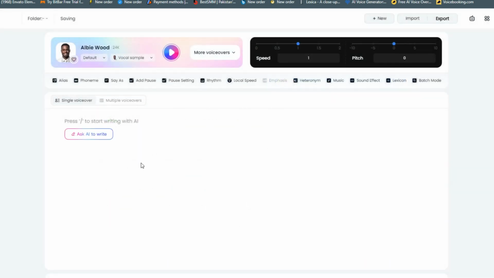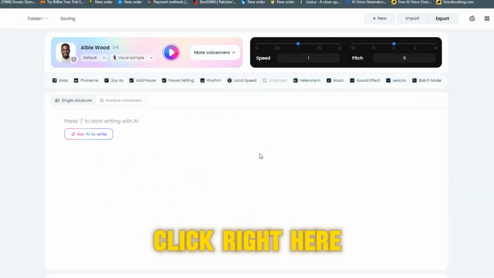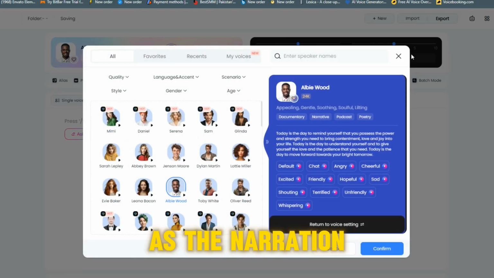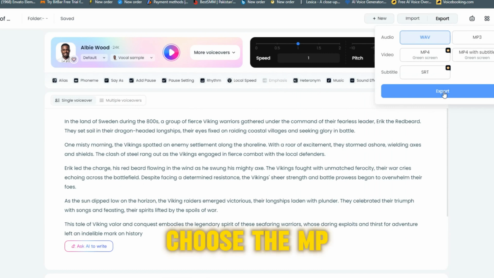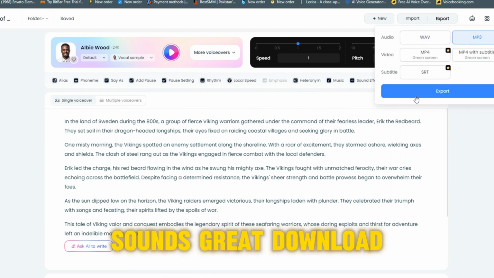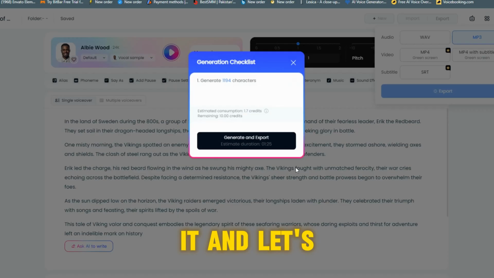Now pay attention, this is important. Click right here on More Voiceovers and choose Hopeful as the narration style. Once you configure the settings, hit Export and choose the MP3 audio format. Sounds great, download it. And let's go to the next step.